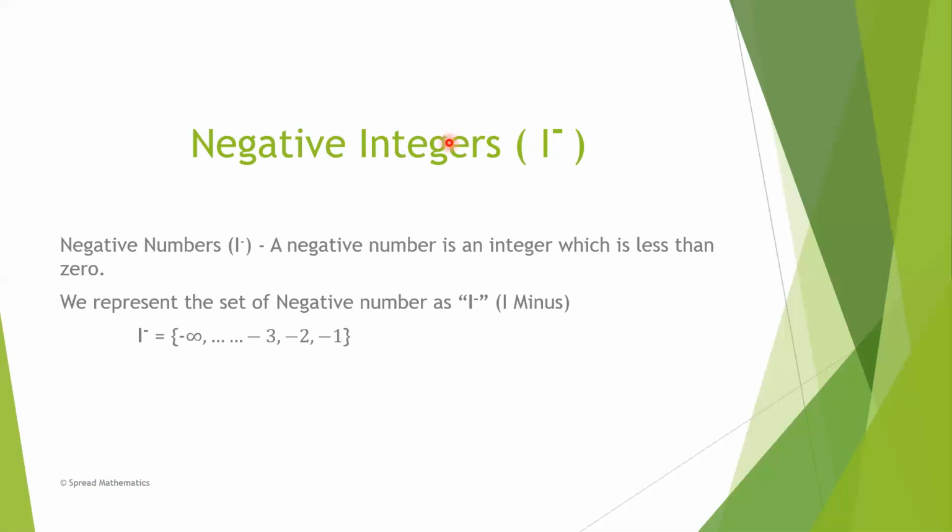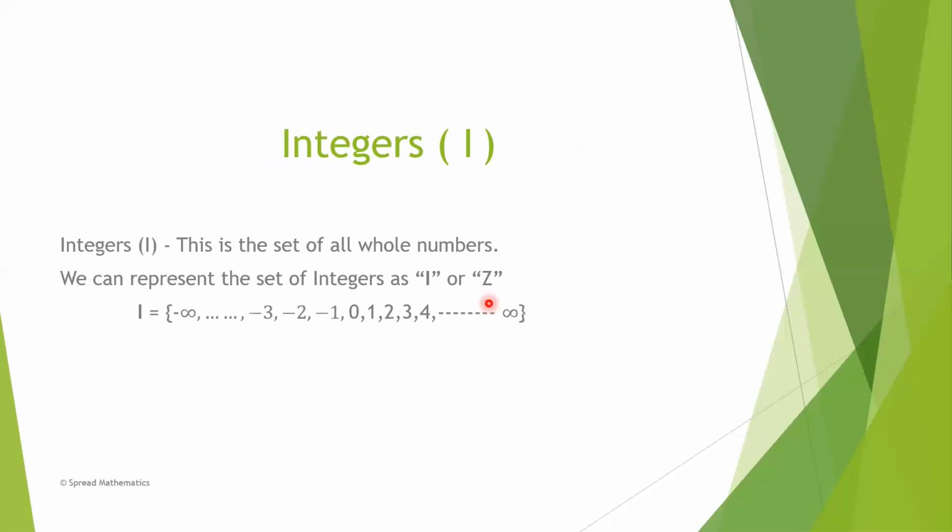Negative integers. A negative number is an integer which is less than 0. It starts from minus infinity up to minus 1. The symbol of negative integers is I negative.